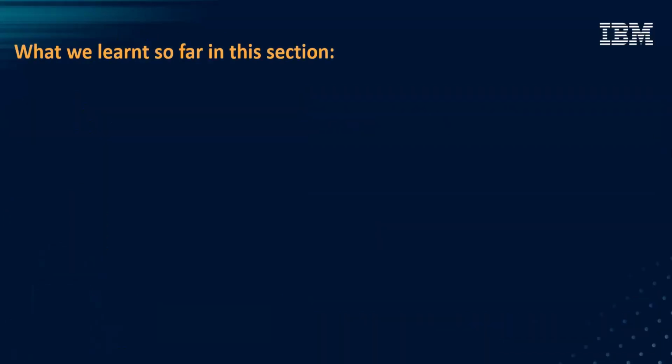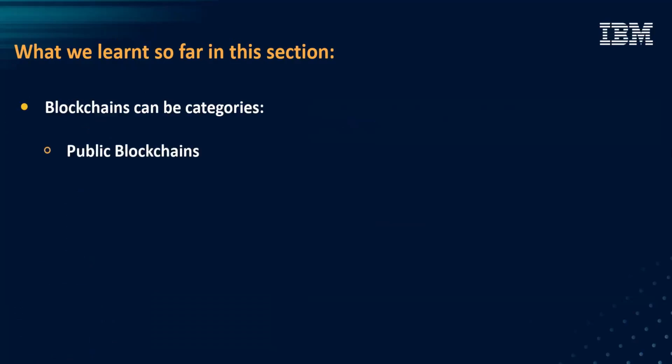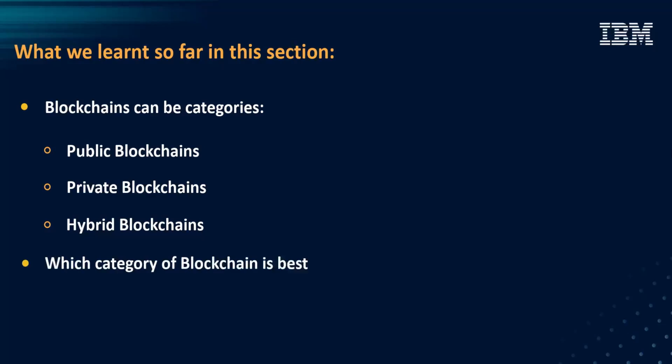To summarize this module, blockchains can be categorized into public blockchains, private blockchains, and hybrid blockchains based on who can access them. Which category of blockchain is best is dependent on what purpose it is used for.